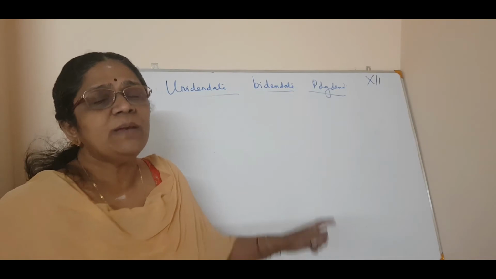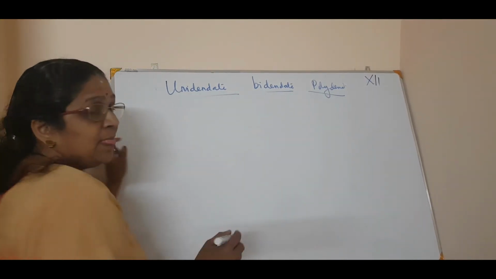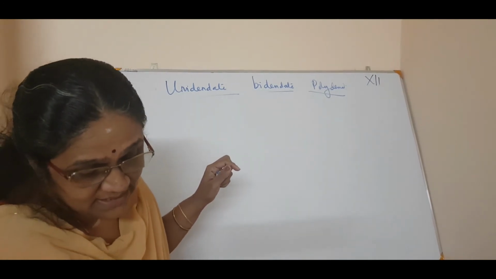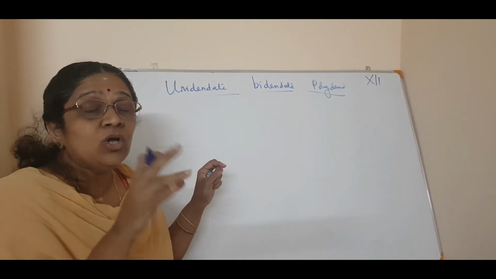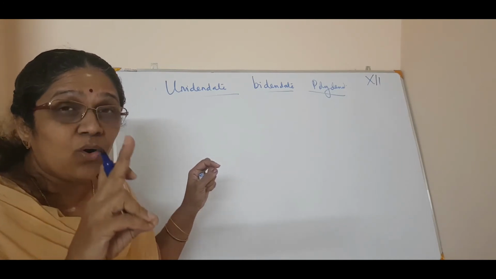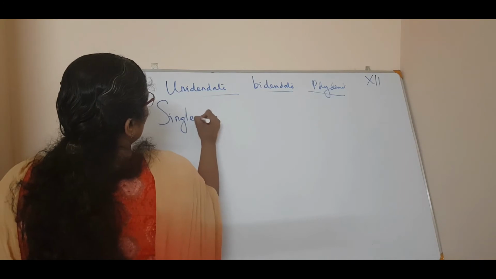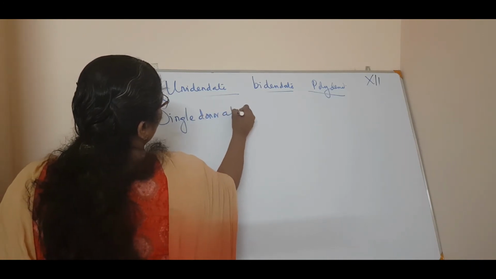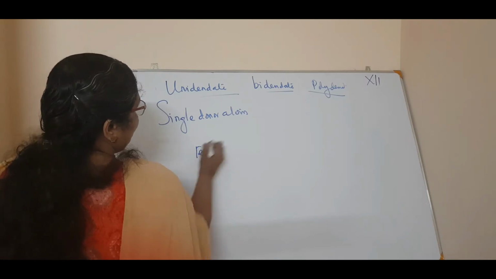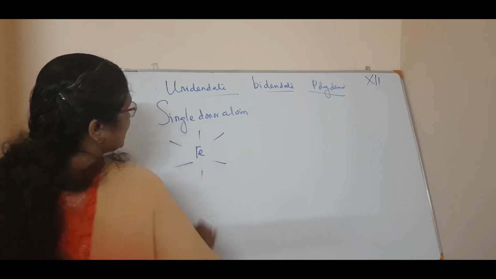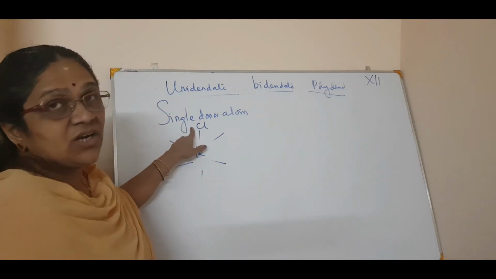Clear? Now what do you mean by mono or uni? The name itself shows it. A monodentate ligand is one bound to the metal ion through a single donor atom. For example, in Fe, if it is an octahedral complex, 6 bonds are there. If it is Cl, it is a single donor atom.